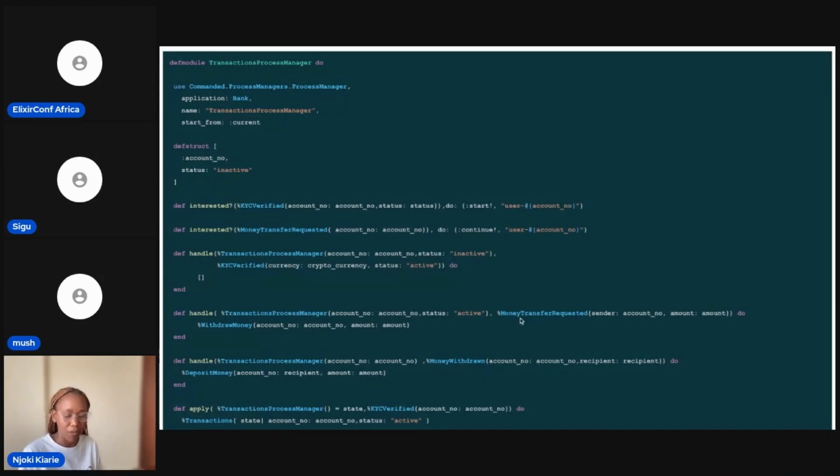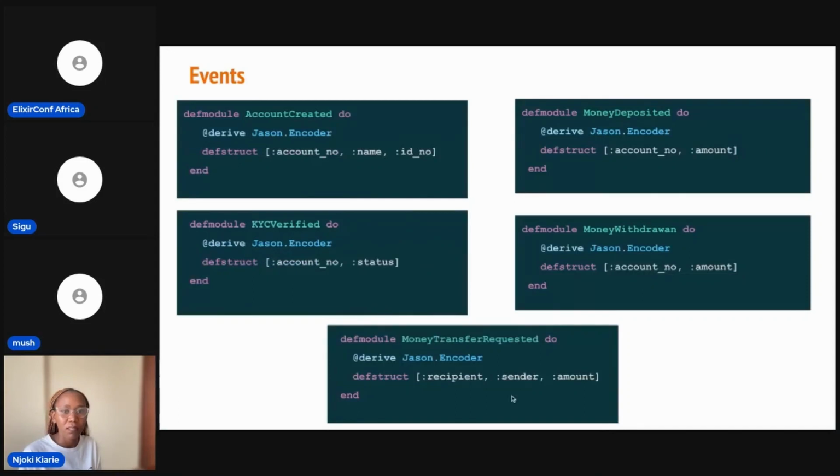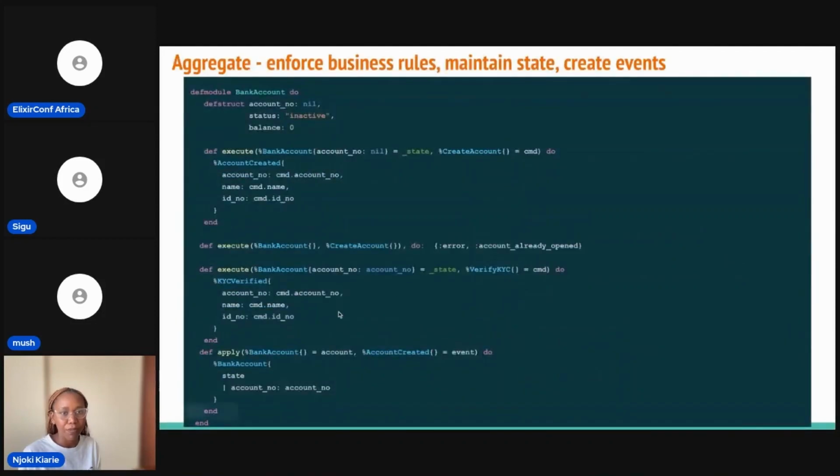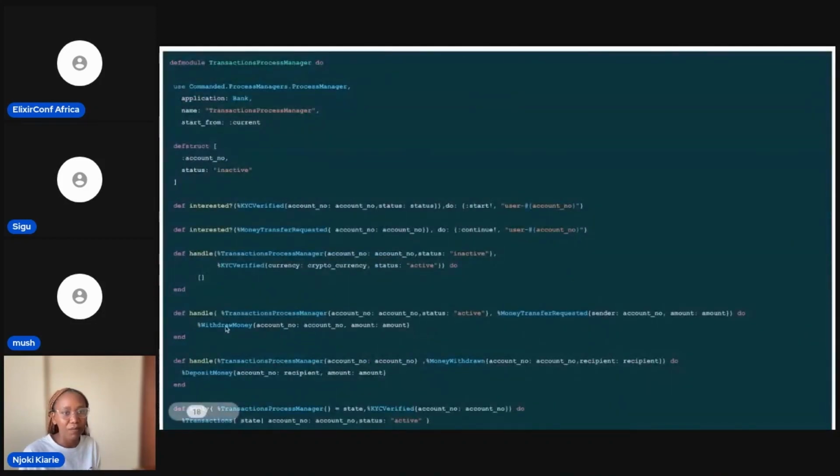If we remember, our transfer money event had a recipient, sender, and amount. So the account number for withdrawing, which is going to receive this command, is the sender, and the amount that's supposed to be withdrawn.